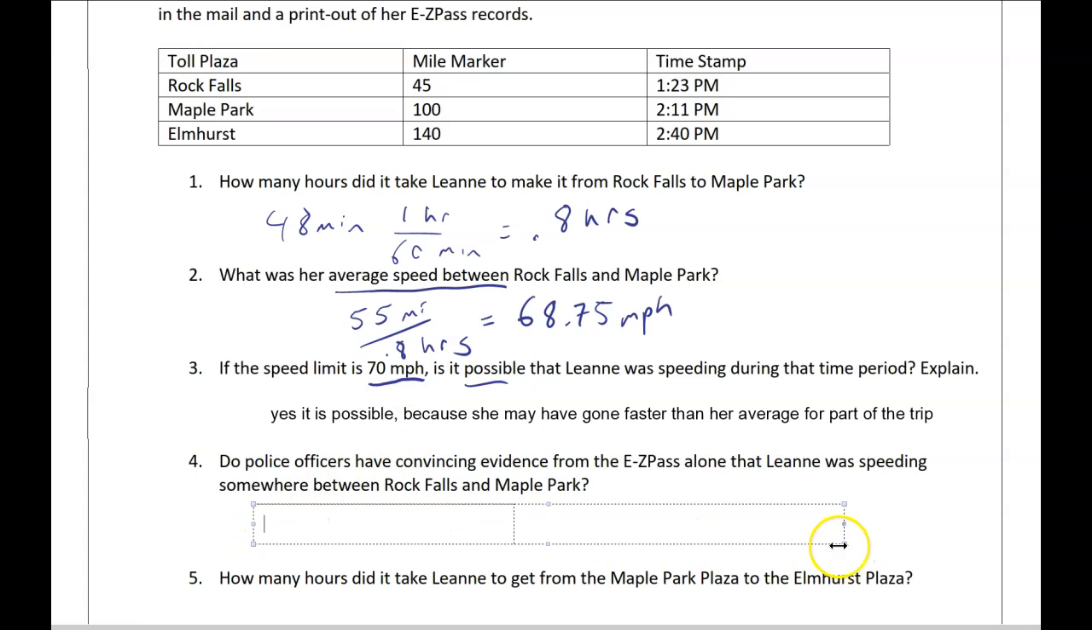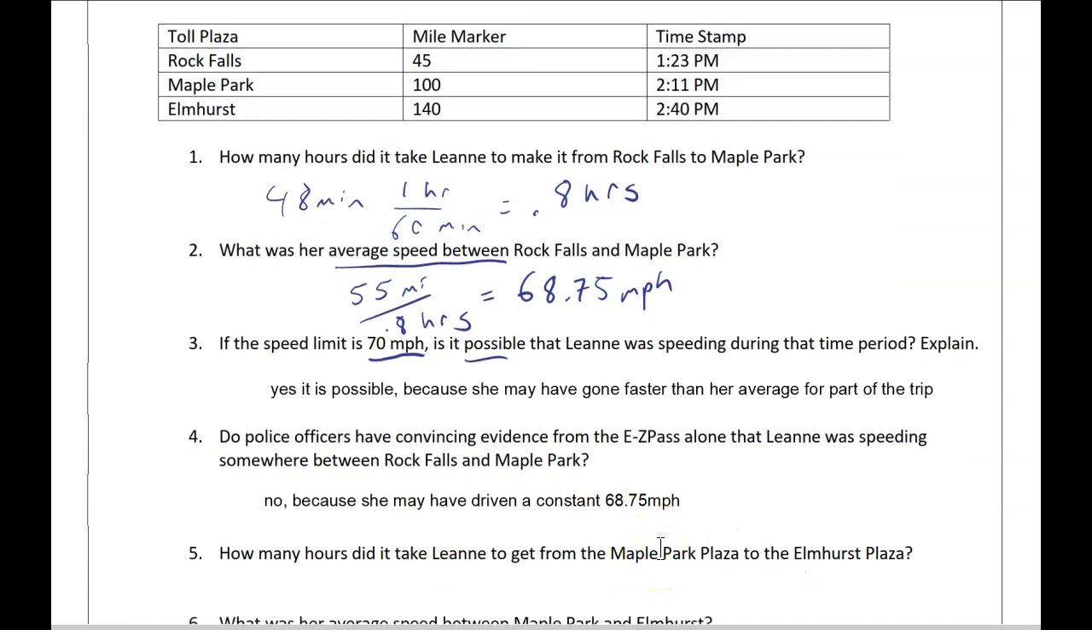And that actually answers question number 4, right? Do they have evidence that she was speeding? It's possible that she was speeding, but I would say no, they don't have evidence here that she was speeding, because her speed may have been constant at this speed that's under the speed limit, right?